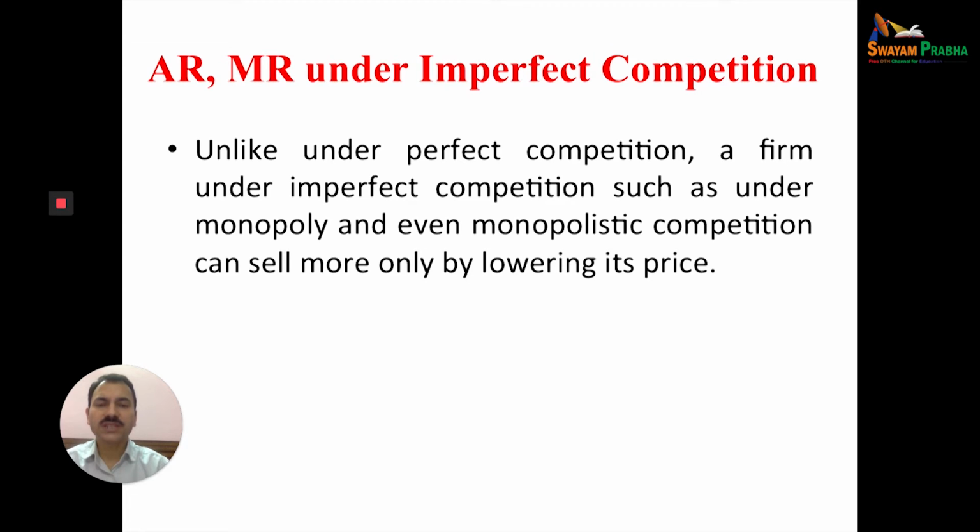Imperfect competition is a market structure where the product is heterogeneous. The product will not be homogeneous. Products can be differentiated on the basis of shape, color, packaging, and so on. Even the price may vary.